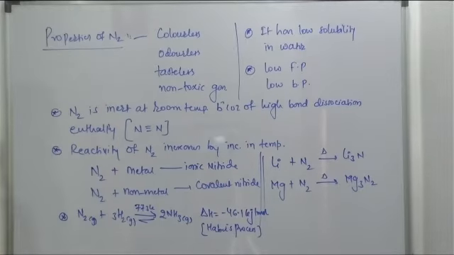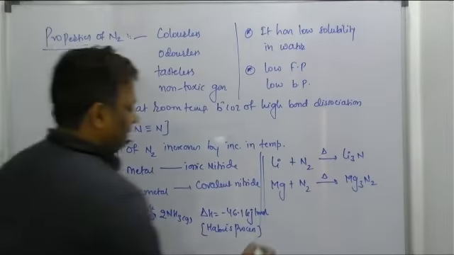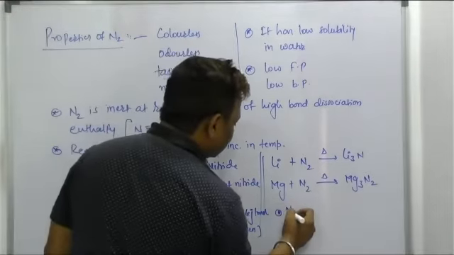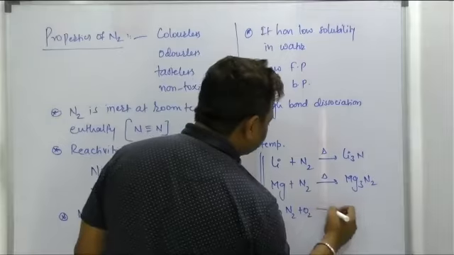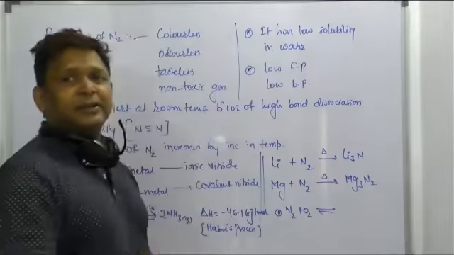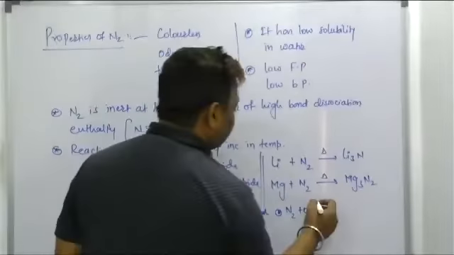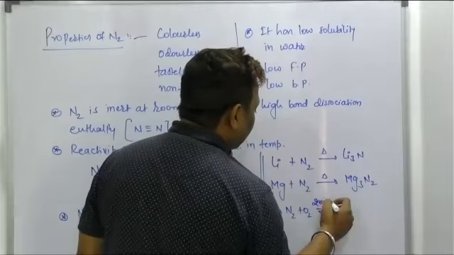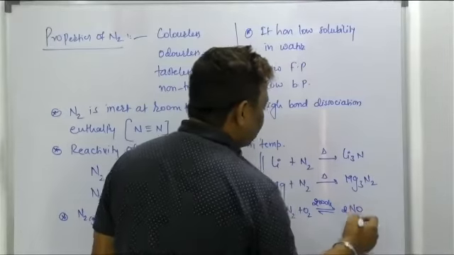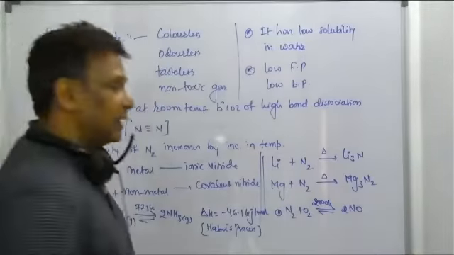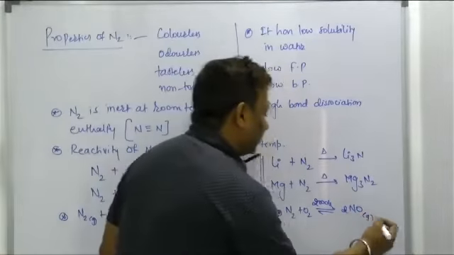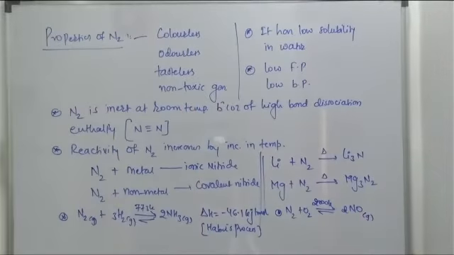Next one, beta, N2 can combine with oxygen at very high temperature, nearly 2000 Kelvin. And now it has a tendency to form its oxide called 2NO gas, nitric oxide. Right, beta? Note down. Uses of ammonia, or uses of nitrogen, we can say.